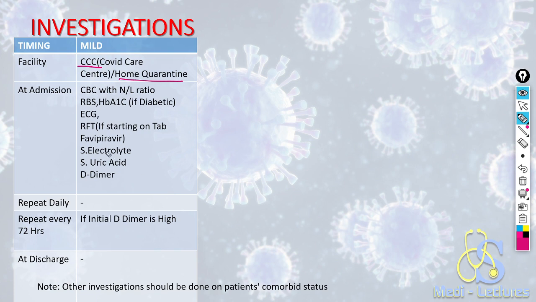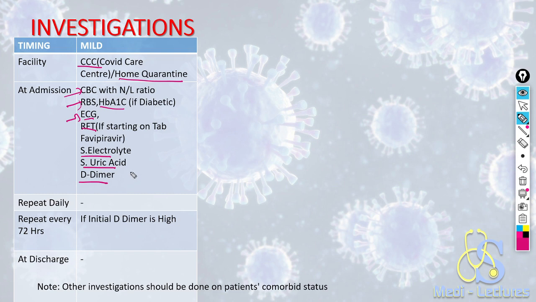At the time of admission, we will send a CBC that will also denote the neutrophil lymphocyte ratio. Take RBS. If the RBS is high or the patient has a history of diabetes, we will send HbA1c, and do an ECG. If we are planning to give him favipiravir, we will send RFT, serum electrolytes, serum uric acid and D-dimers.